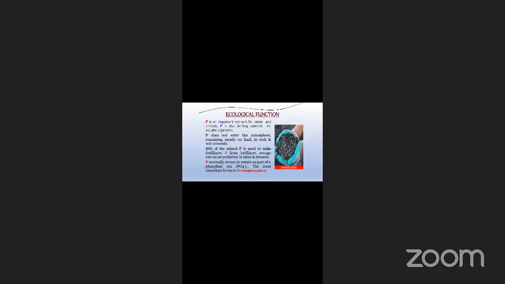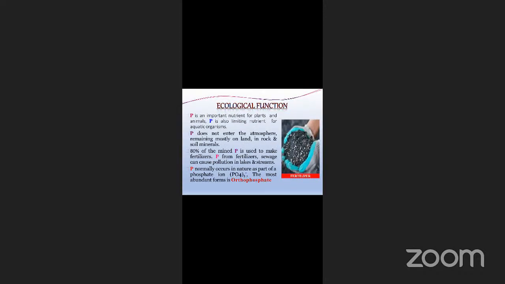So what is the function of phosphorus? It's an important nutrient for plants and animals, and also it is a limiting nutrient for aquatic organisms. It's very important. However, it does not enter the atmosphere, but is present on land in the form of soil minerals or in rocks.